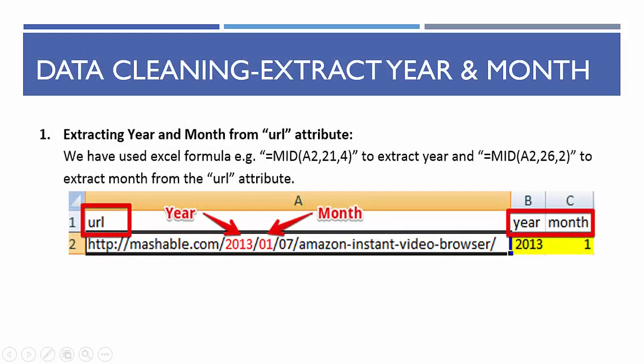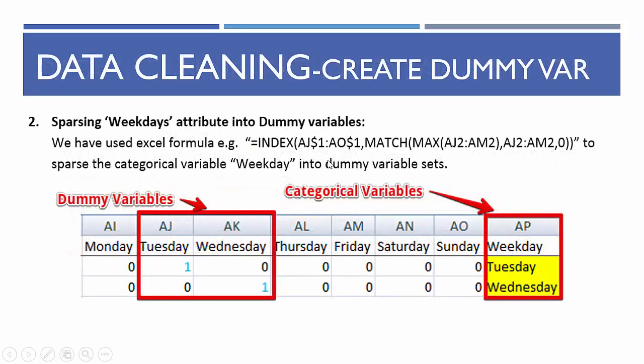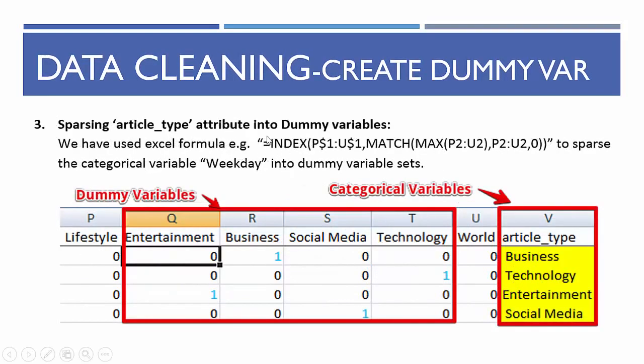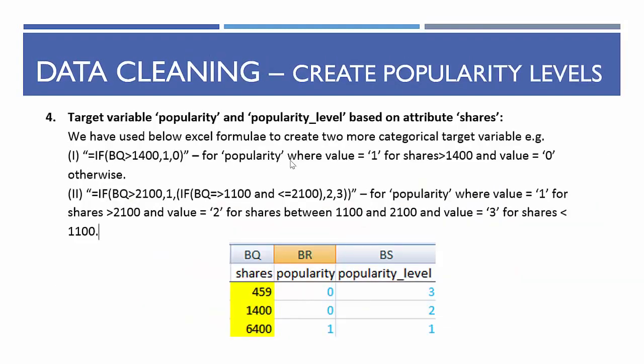The next thing is data cleaning. The process of data cleaning involved four different steps, in which the URL attribute has year and month in it. So we extracted this based on these formulas using Excel. The next one was parsing weekdays, for which this is a non-predictive variable which I was talking about, and this is how it was parsed, and this was the variable we have created using this formula in Excel. Similarly, we have done this for article type as well into dummy variables. And the fourth one is the target variables, popularity and popularity level, which we have introduced, and this is the criteria we have chosen for it, and these are the two target variables which we have extended.